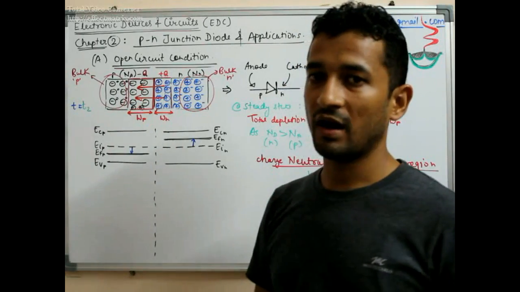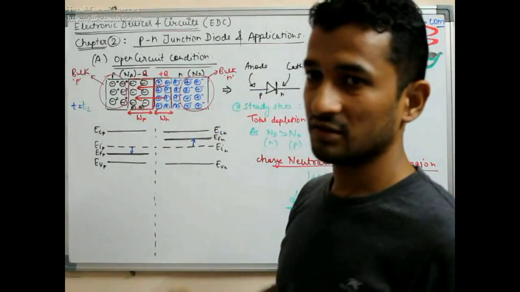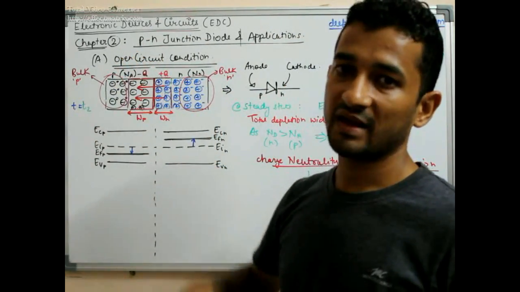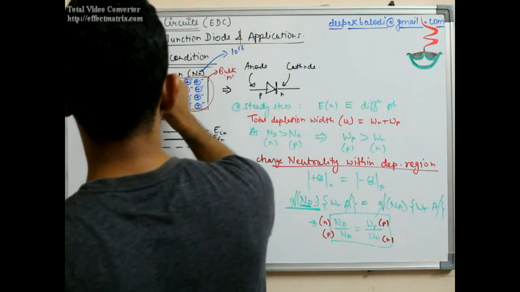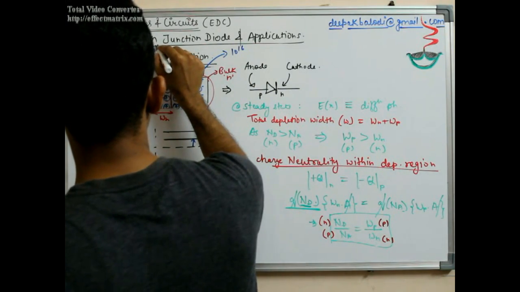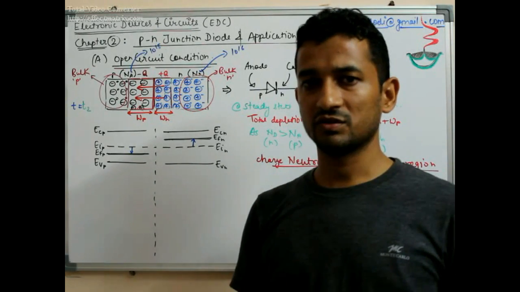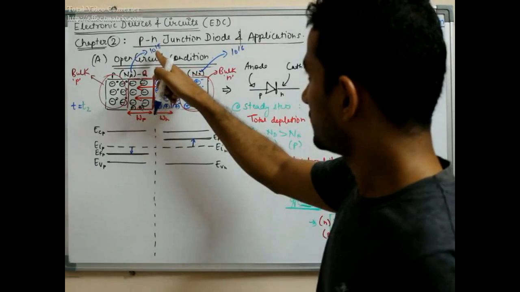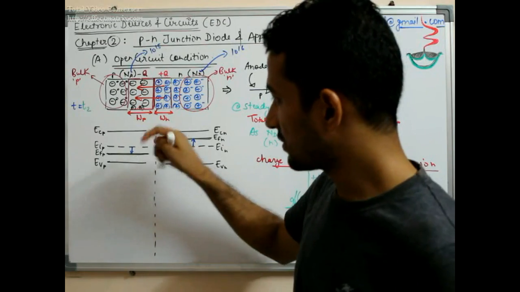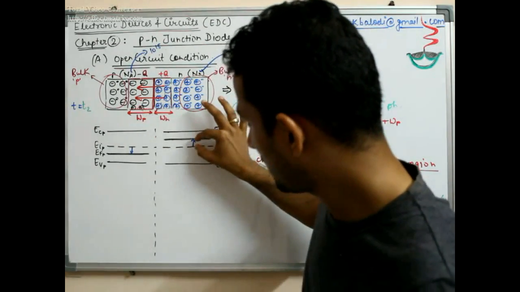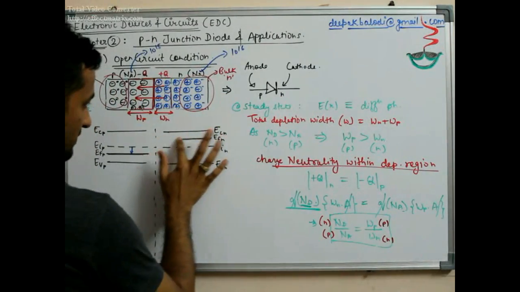And in this atomic structure view, I have assumed that the concentration of Nd is more than the concentration of acceptor impurity. So let us give some figures. Let's say Nd is 10 to the power 16 and Na is 10 to the power 15. Though this is a vast difference of one order, just to make it simple, let us assume this. So if this side has a lower carrier concentration, then this difference should be smaller in comparison to this.